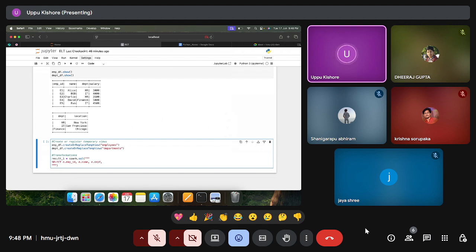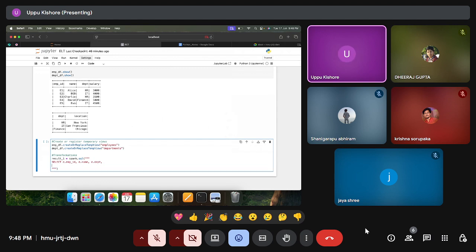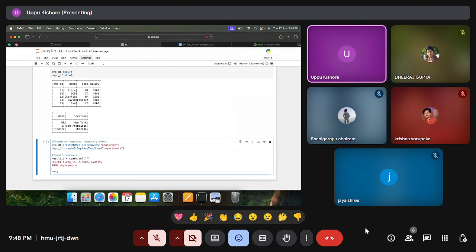I want everything as an output, I'll show you first. From employees, for which I have given alias E, join departments D, alias name D, here employees E.